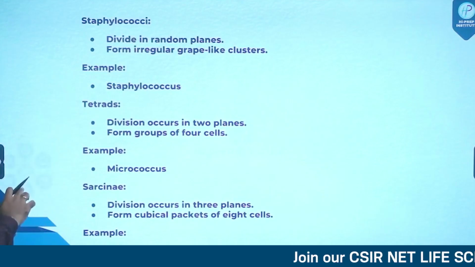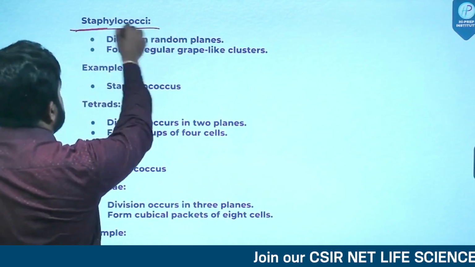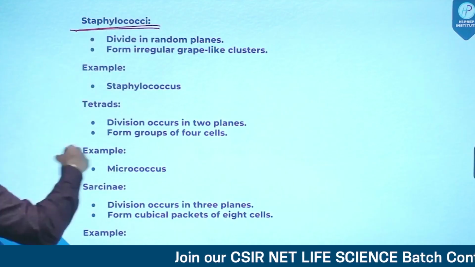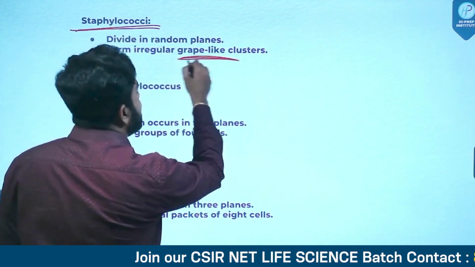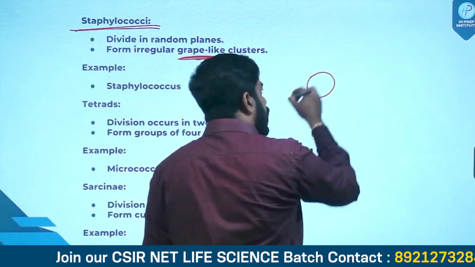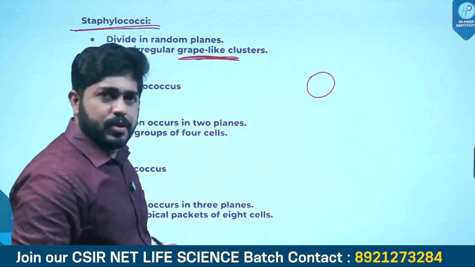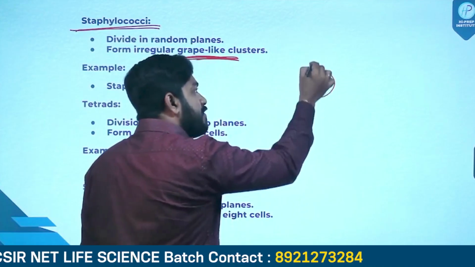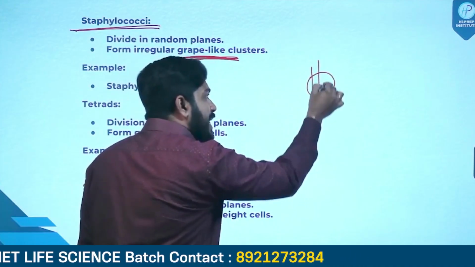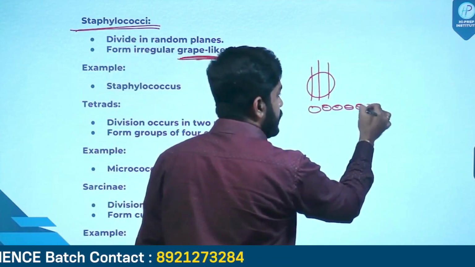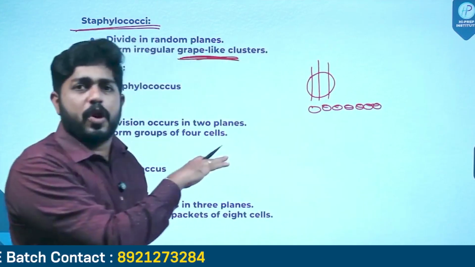Coming back to the third one, it's staphylococcus. What is staphylococcus? Staphylococcus means arranged in grape-like clusters. This is one coccus bacterium. If the coccus bacterium is getting divided in a single plane like this, then definitely this will result in a chain, which is called streptococci, right?